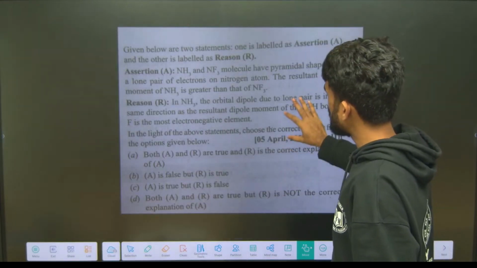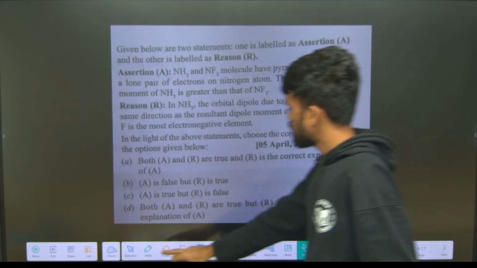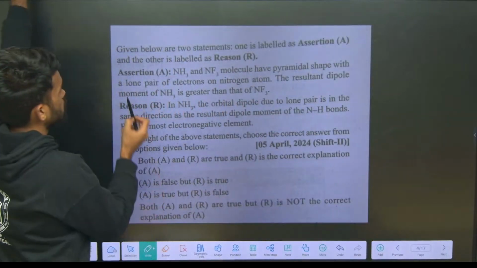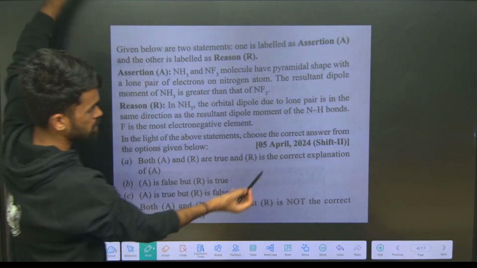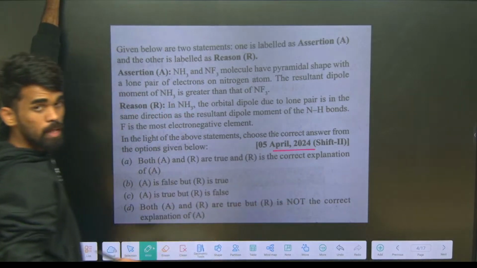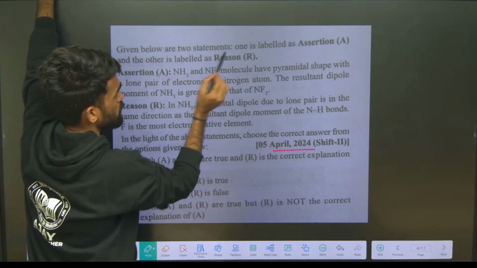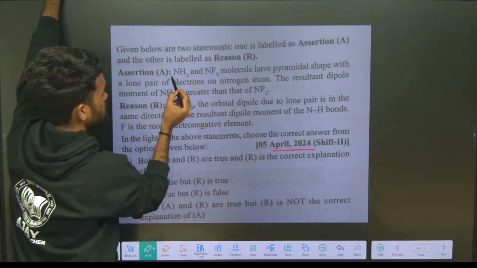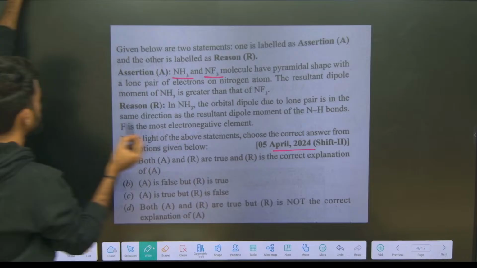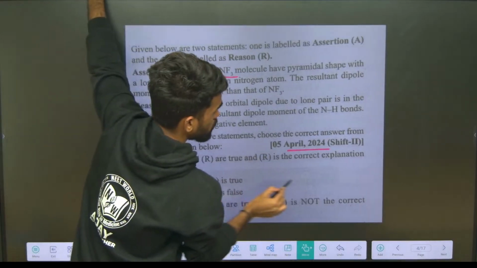Yeah, so look at here, based on dipole moment, I have one more question. An assertion-reason based question. Again, this is also a PYQ of 2024. Okay, so look at here. What they are saying: given two statements, assertion and reason. Assertion is ammonia and NF3, so NH3 and NF3 are given.